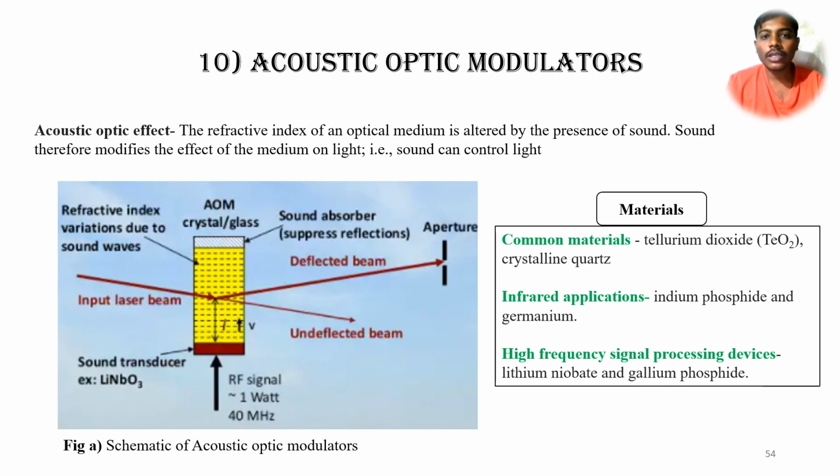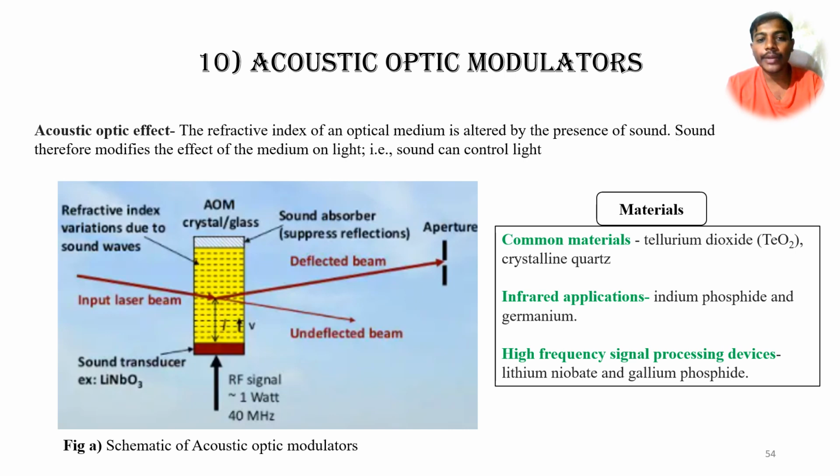The first modulator is the acousto-optic modulator. Its working mechanism is based on the acousto-optic effect. So what is meant by the acousto-optic effect? Actually, sound waves can control the light properties.